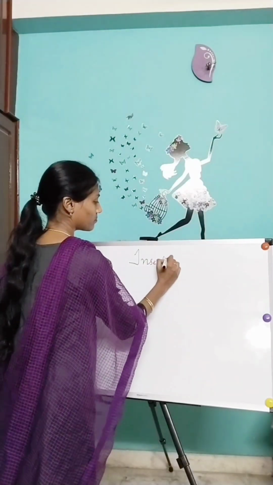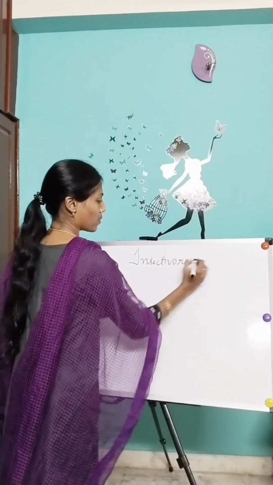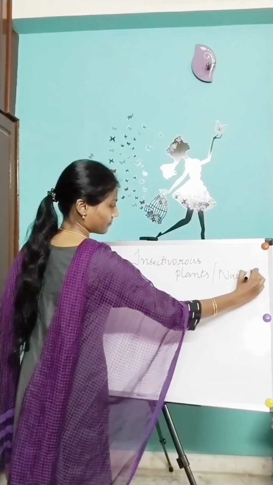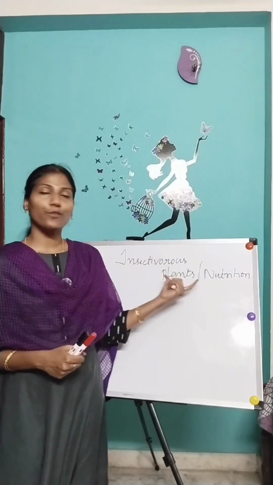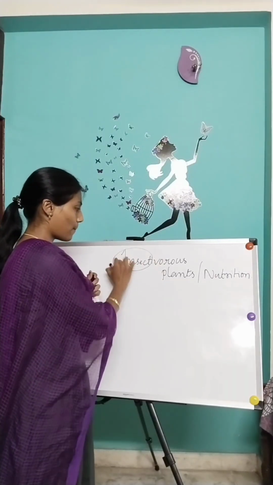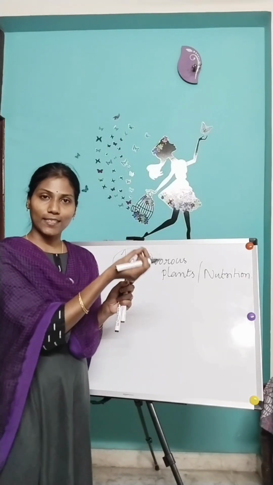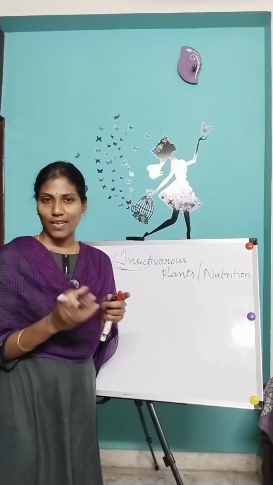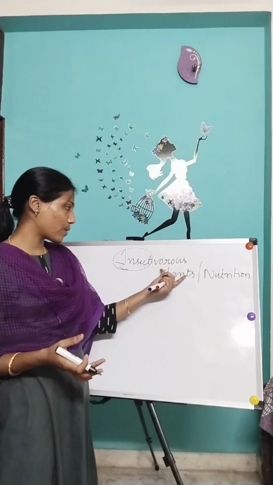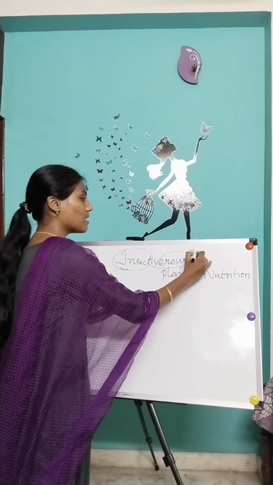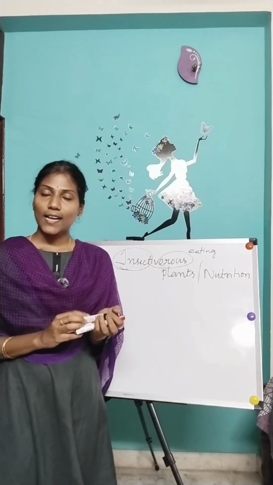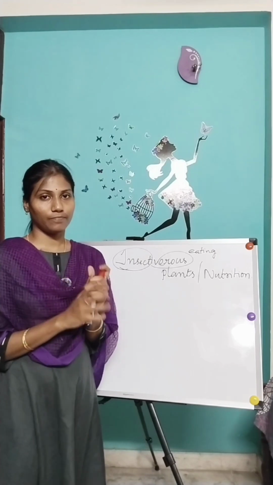Insectivorous plants or insectivorous nutrition. From the name itself you can observe: insect means the insects, all those small insects, the bees, butterflies, whatever insects are present in nature. Vorous means eating. So the insectivorous mode of nutrition means the plants which are eating the insects.